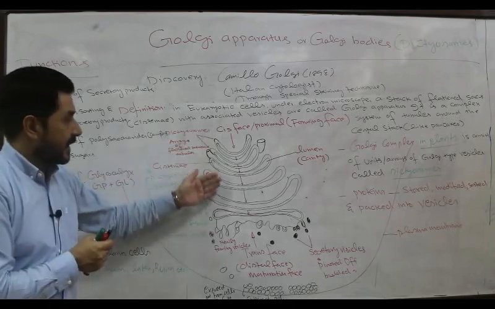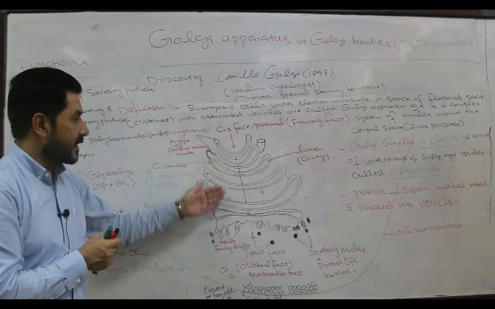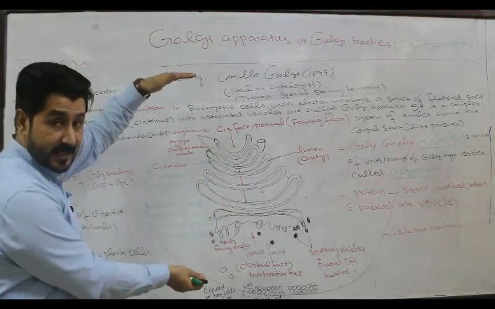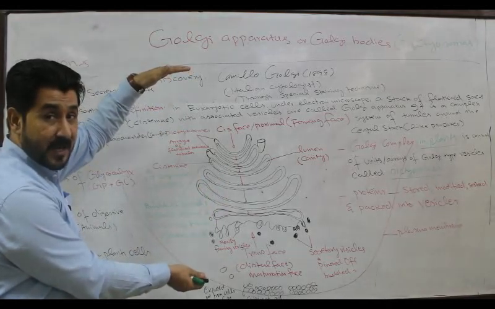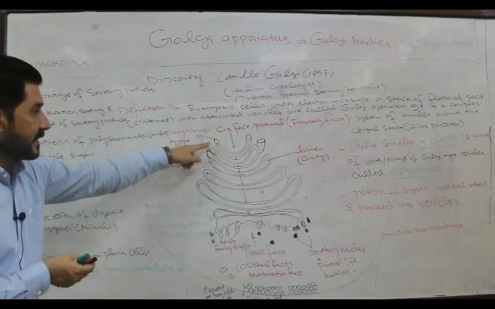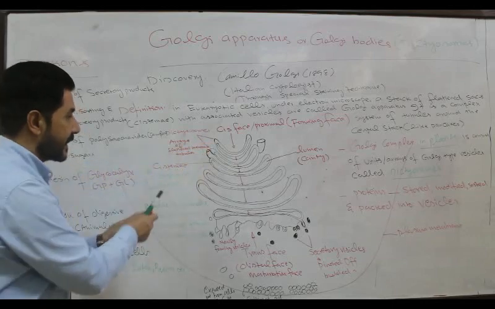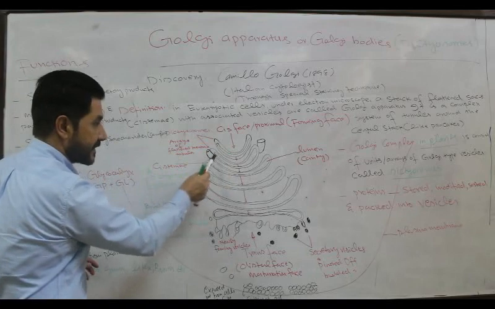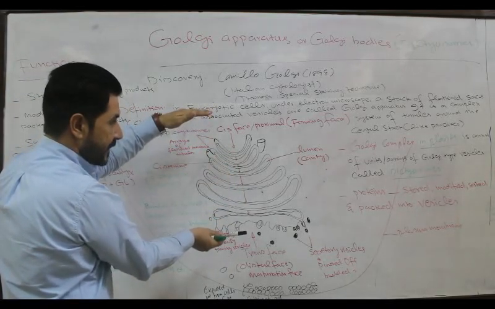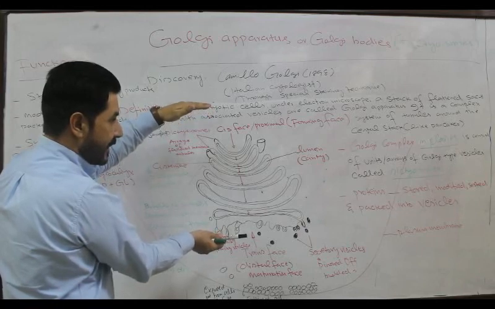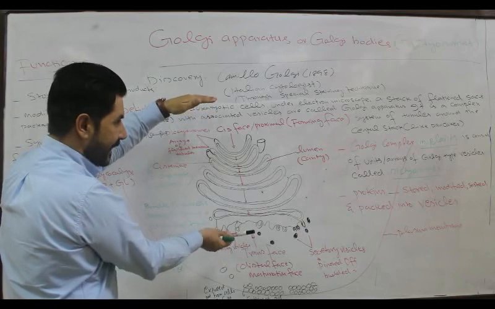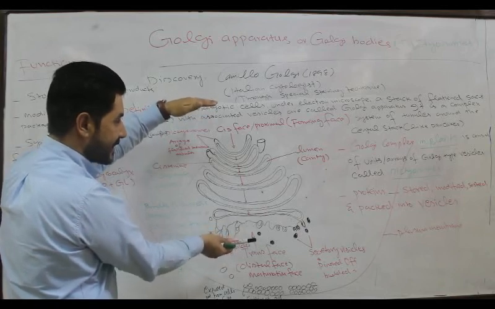I have drawn the diagram of dictyosomes, which form a central stack in the case of plants. These are the units of dictyosome. This is one dictyosome, this is another, and these dictyosomes form a central array or central stack just like pancakes.